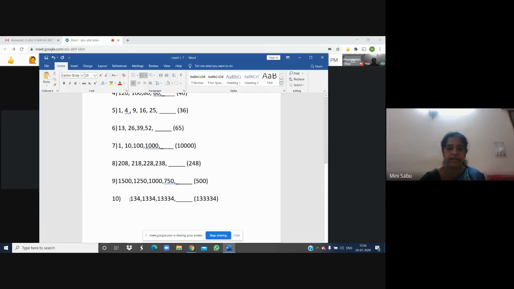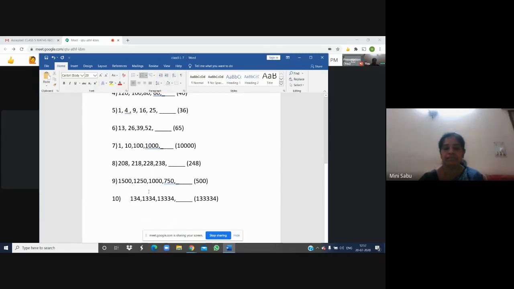Okay. Then next is question number 10. 134, 1334, 13334. If you read like that, you will get it. See how many 3s there are? The 1 and 4 are the same. Here 1 three, 2 threes, 3 threes. The next one, between 1 and 4, how many 3s will be there? 4 threes will be there. So what will be the answer? This one. 1 3 3 3 3 4.